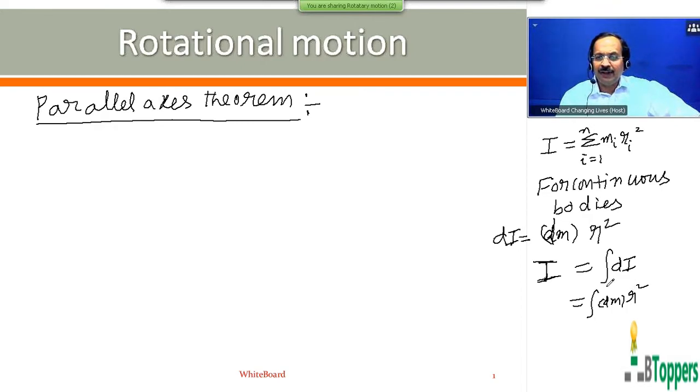Of course, limits of integration are chosen in such a way that you get the moments of inertia of all the elementary masses into which the body can be imagined to be divided or composed of.